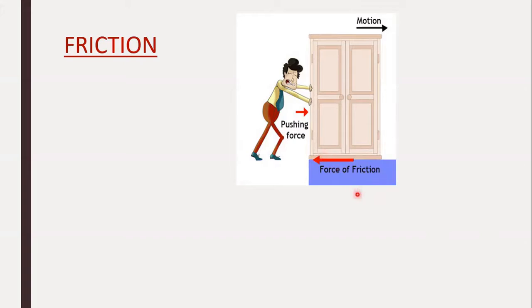So, when we push an object lying on the floor with a small amount of force, it does not move at all. It means that the surface of the floor on which the object is resting exerts some force on the object, which acts in a direction that is opposite to the force of our push.